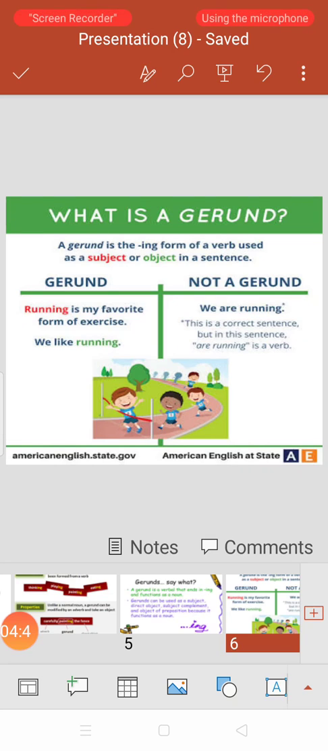A gerund is the ing form of a verb used as a subject or object in a sentence.